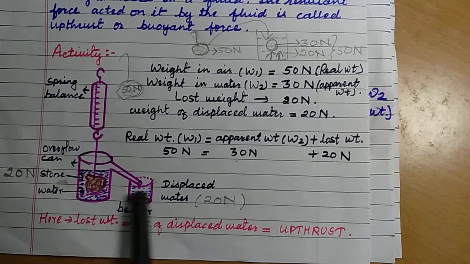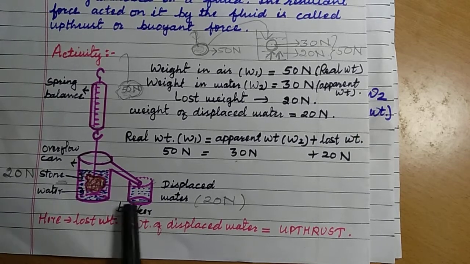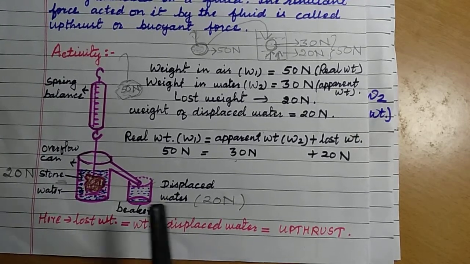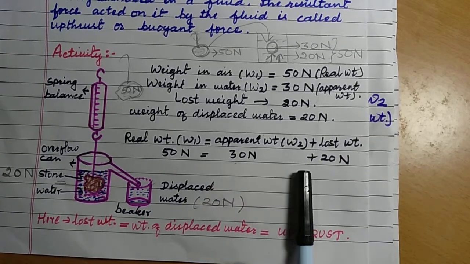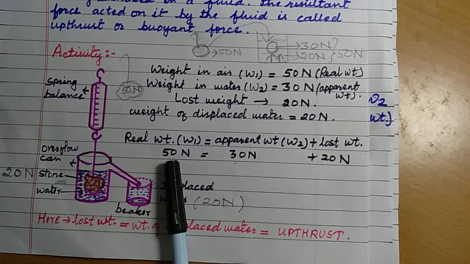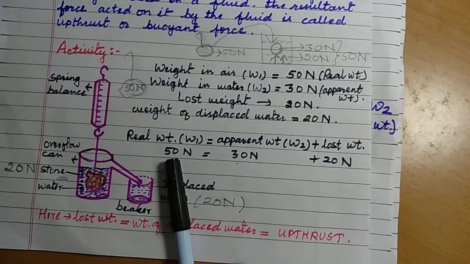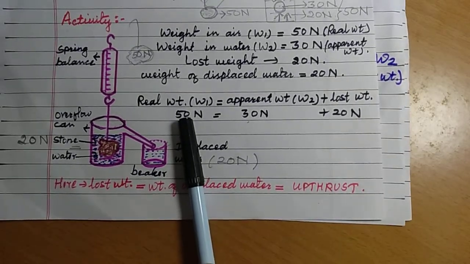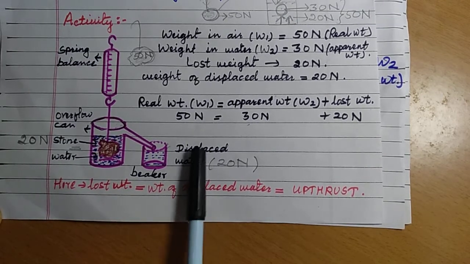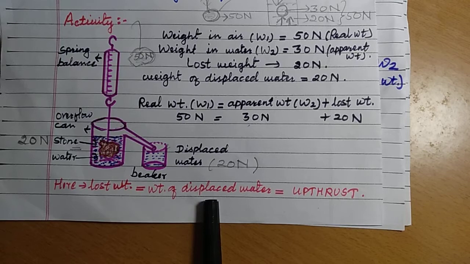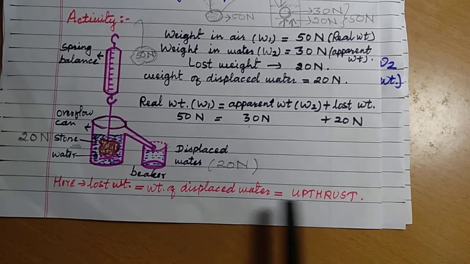The water which has come out from this overflow can, which is in the beaker, the weight of this water is 20 Newton. That means 30 Newton plus 20 Newton is equal to 50 Newton. So here, what you have understood is that lost weight is equal to the weight of displaced water. And the weight of displaced water is always equal to upthrust.